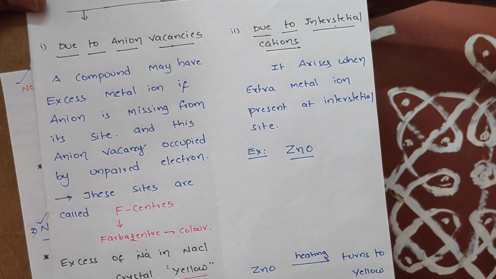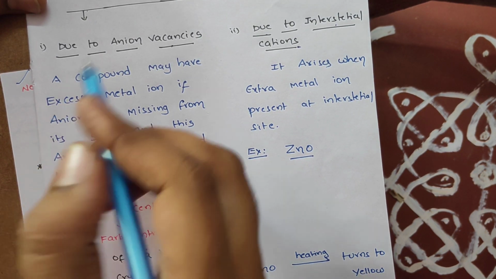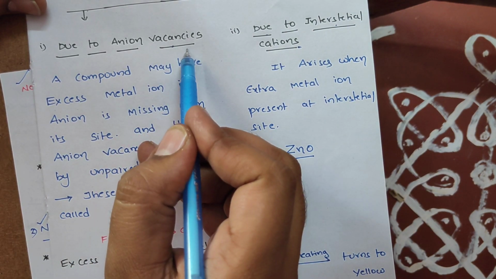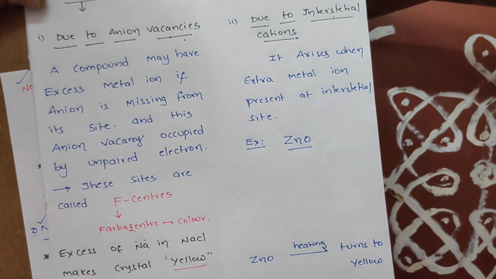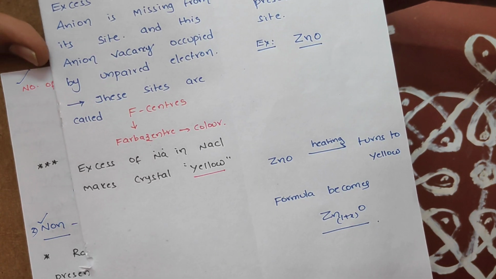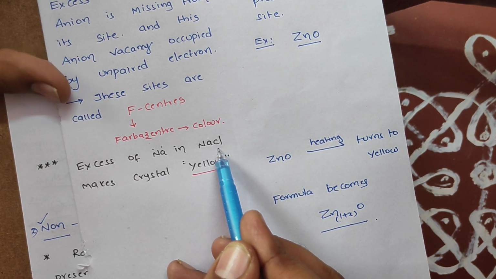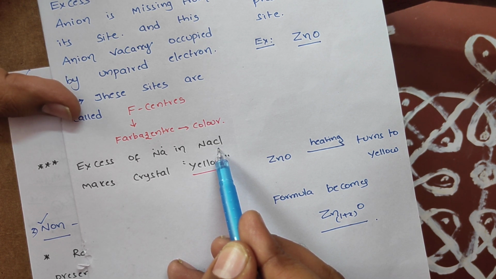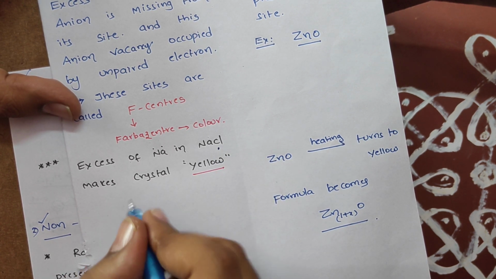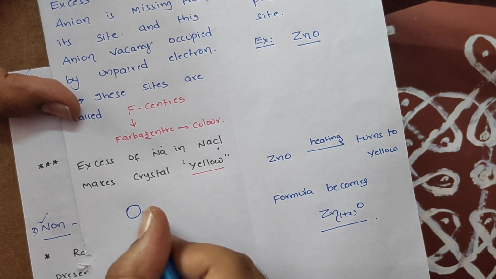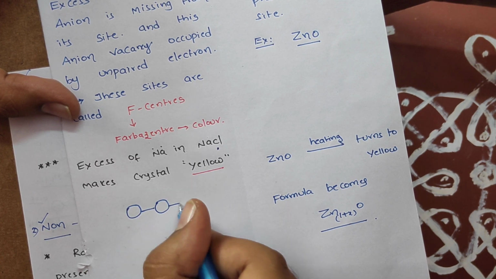Students, come on, most important, very, very important from an objective point of view. Due to anion vacancies. The example: excess of sodium in NaCl. Excess of sodium in NaCl means what, sir? We just look at, we consider a perfect NaCl crystal here. Perfect NaCl crystal, students. Keep in mind.